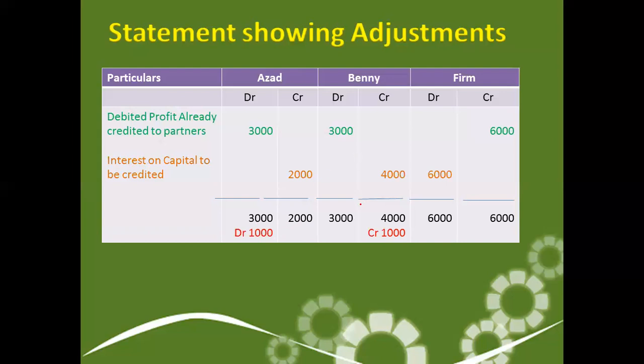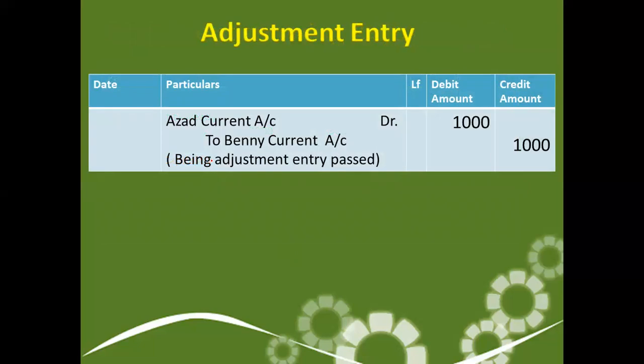And Benny earlier received 3,000, but interest on capital stands at 4,000, so his account will be credited with 1,000 more. So Benny is the sacrificing partner and Azad is the gaining partner. So the adjustment entry is Azad's current account debit to Benny's current account.